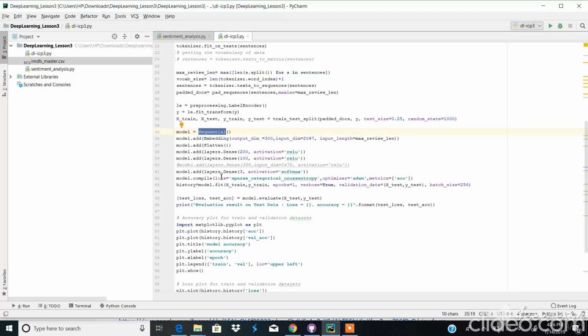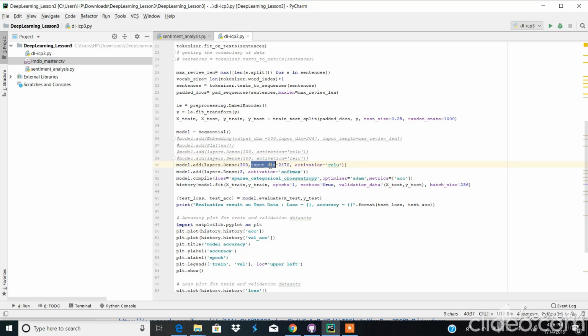So initially I'm commenting out this embedding layer and running it.